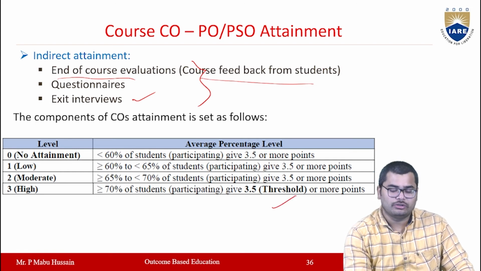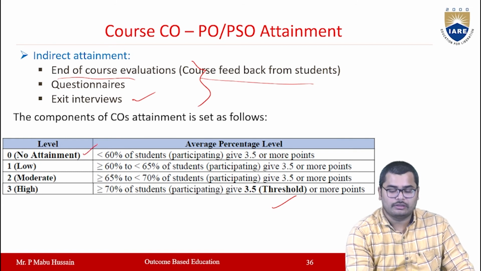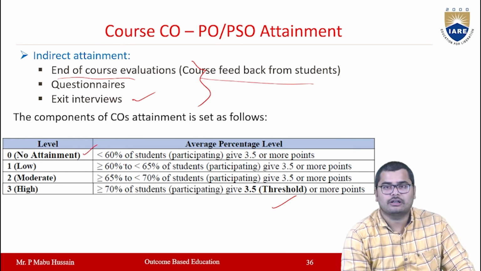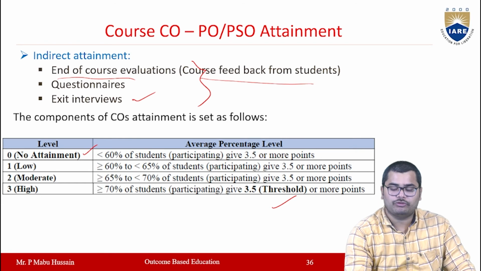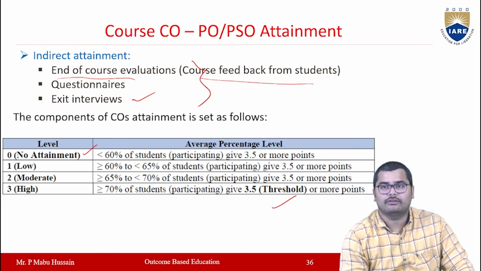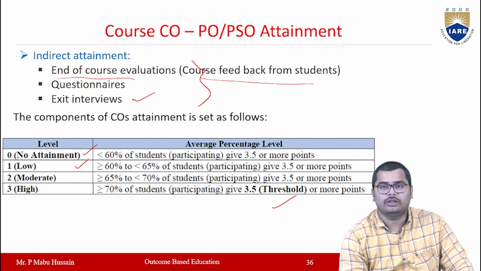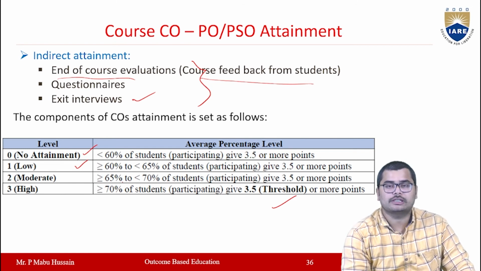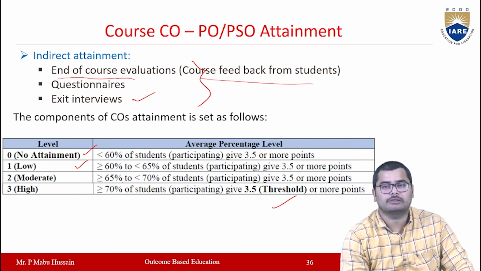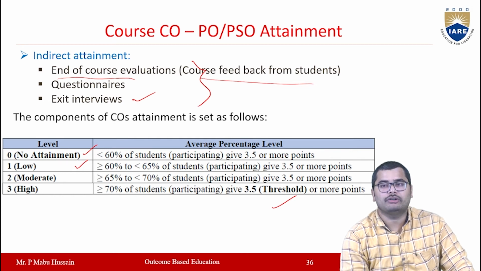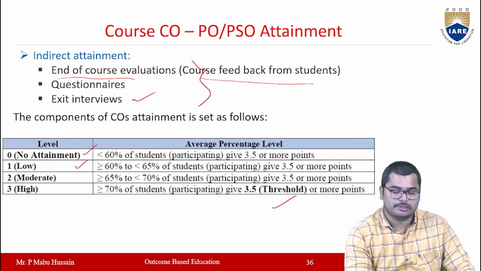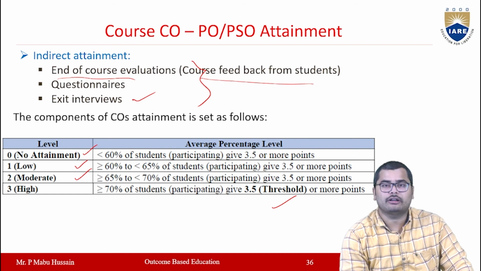Here also there will be no attainment if less than 60% of students give 3.5 or more points in the course feedback. If 60% to 65% of students give 3.5 or more points for a particular course, the level will be moderate or 2.